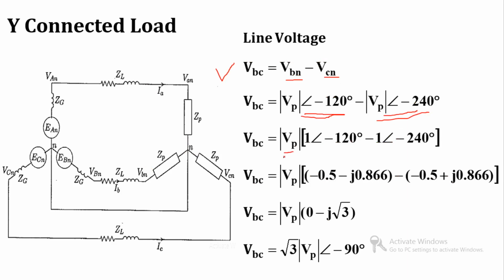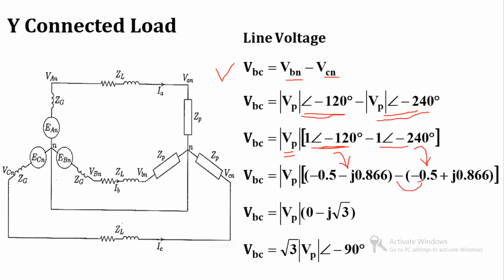Again I will take VP as common, so the remaining terms will be 1 at an angle minus 120 degree, and over here 1 at an angle minus 240 degree. Again this is the polar form. I will convert this polar form into rectangular form. So this will be equal to minus 0.5 minus j 0.866, and this is the rectangular form for 1 at an angle minus 240 degree, and that is equal to minus 0.5 plus j 0.866.